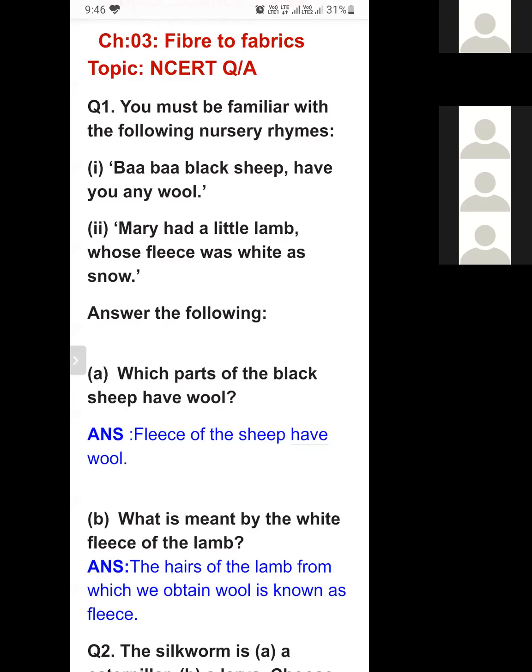One is fleece and the second is yield. This word yield will come again and again. Y-I-E-L-D, yield. Yield means output.